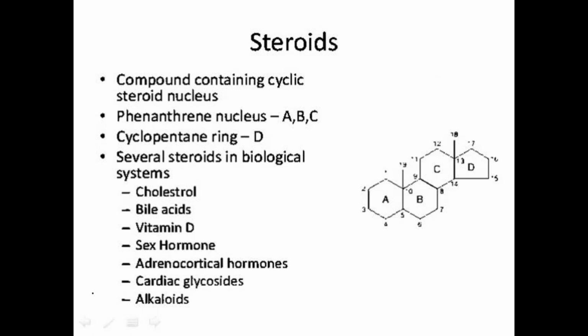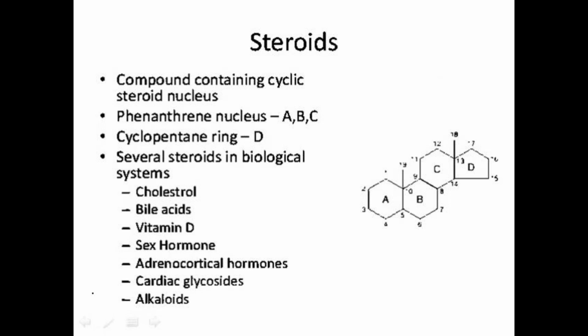And also in the lipids, the main components that are present are steroids. And what are steroids? We know cholesterol and ergosterol. In animals, cholesterol is present, whereas in plants, ergosterol is present. Okay, and those are called the steroids.